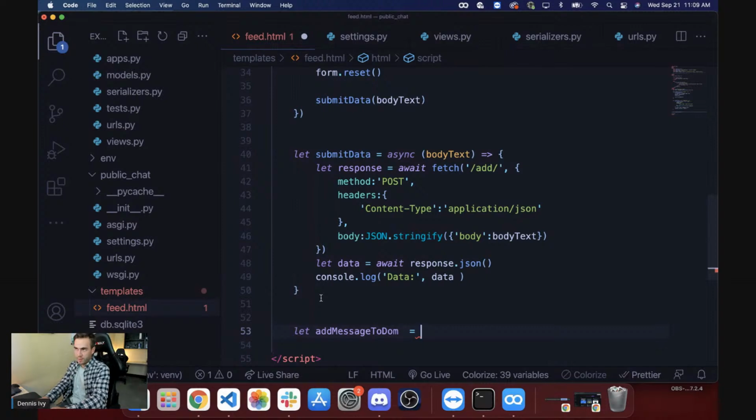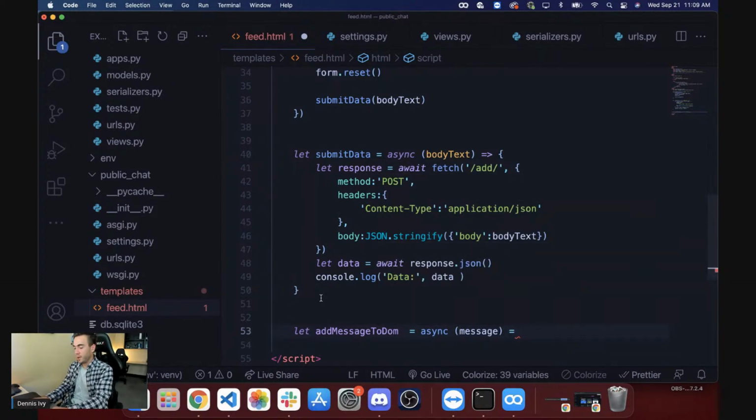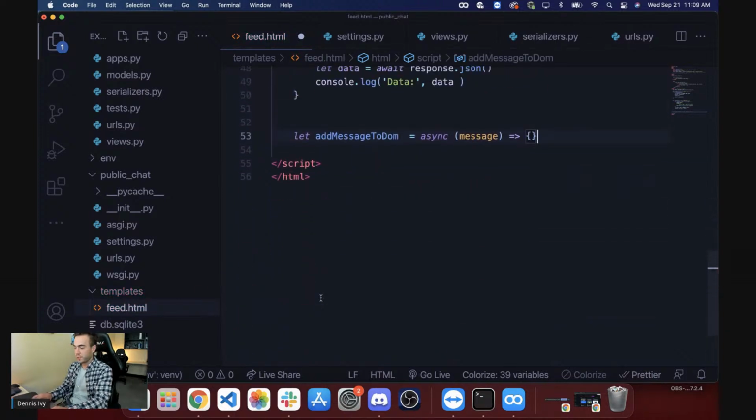So let's see. I don't need to make this an async function, but let's just do it just in case. It doesn't really hurt us. We want to pass in the actual message here. And let's continue with the function. Bring this up so everyone can see that.